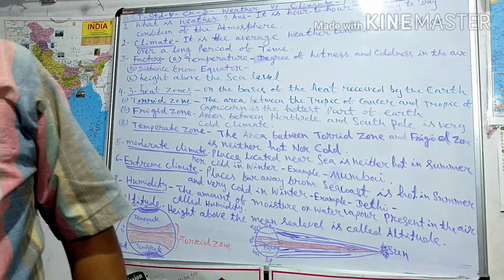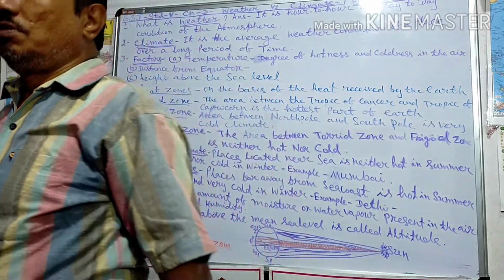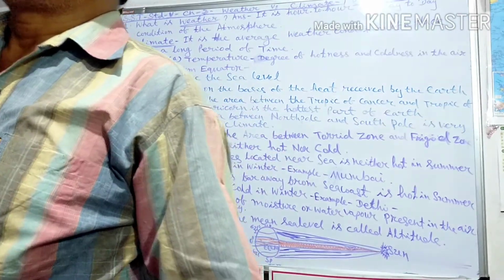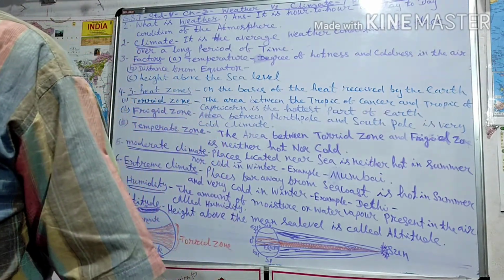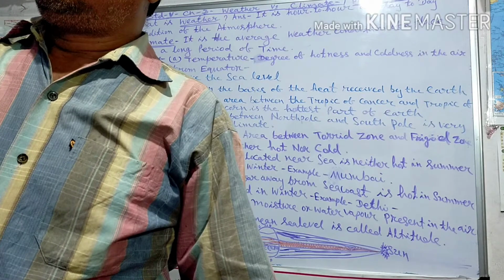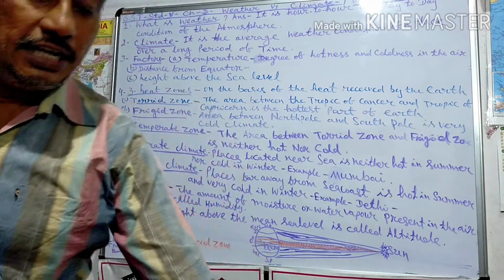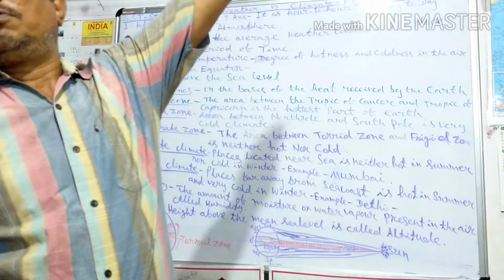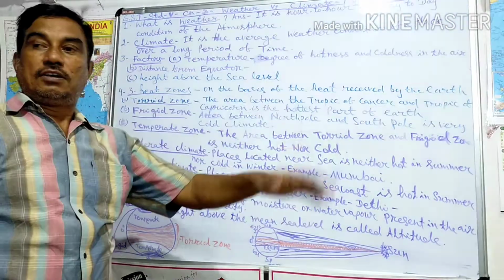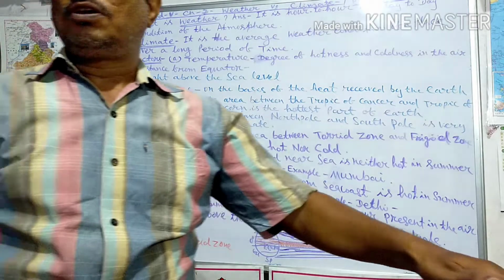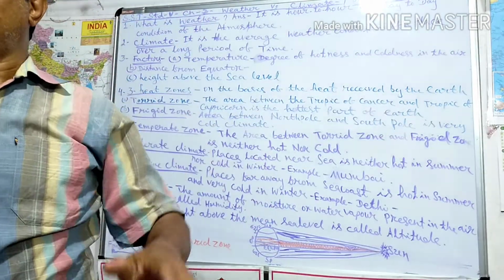Last is the altitude. Altitude is the height above the mean sea level.